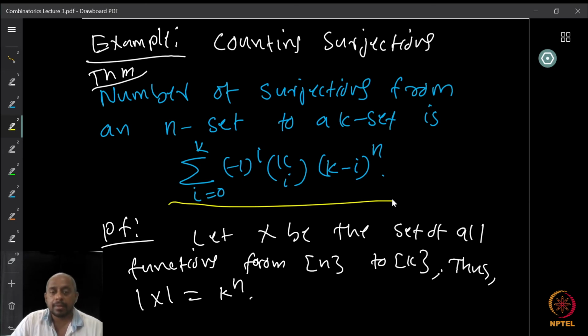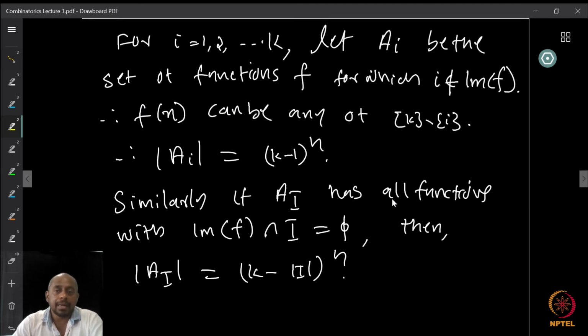So let me define the set of all functions this way. Take a fixed element i of the set 1 to k. I look at all the functions from n to 1 to k where i is not in its image. Therefore, it is not a surjection, right? So A_i, the small a_i, is the set of functions f for which i is not in the image of f.